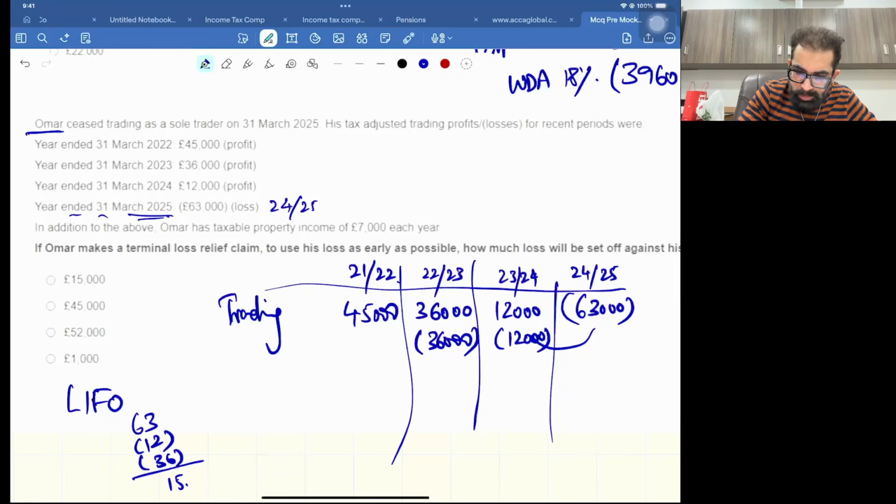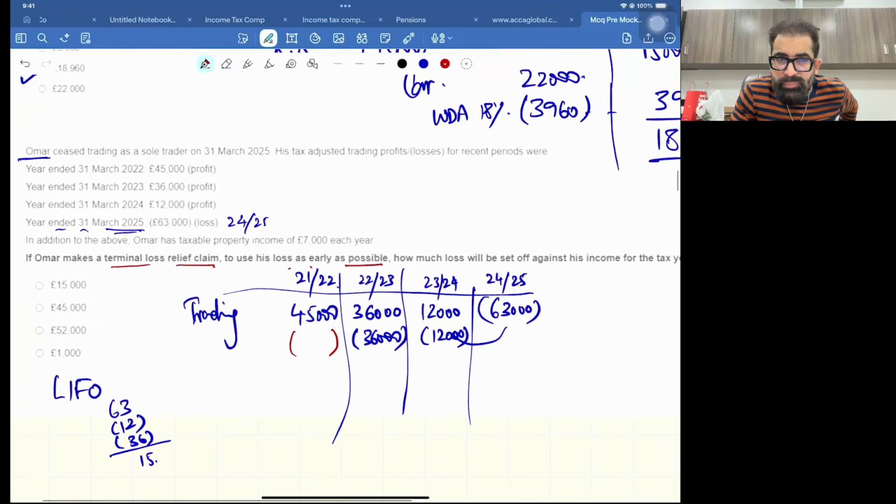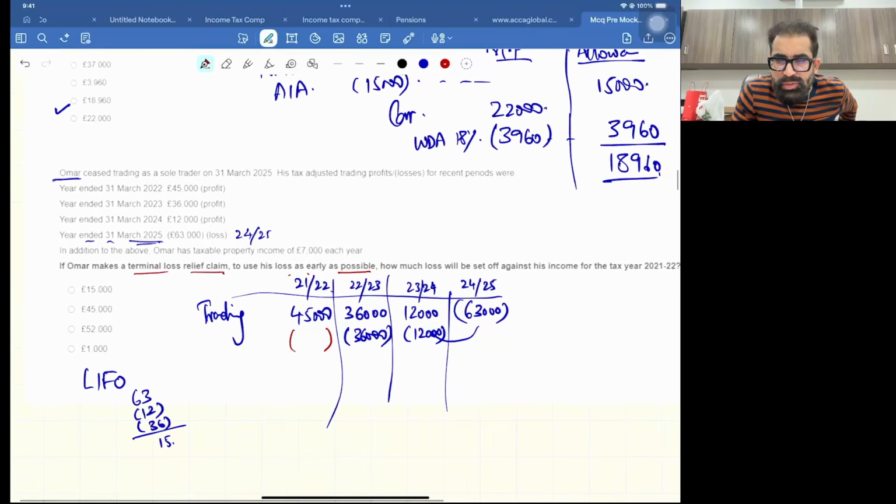So how much amount can you use here? This is the question: if Omar makes a terminal loss relief claim to use his loss as early as possible, how much loss will be set off against his income for the tax year 21-22? So basically the examiner is asking how much terminal loss we can use here.